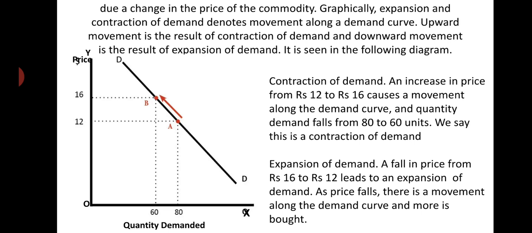In case of a fall in the price, there is a movement downwards to a lower point in the demand curve. So in this diagram we can mark, when price of the commodity falls from 16 rupees to 12 rupees, the quantity demanded rises from 60 units to 80 units. So this is the case of expansion of demand, right?